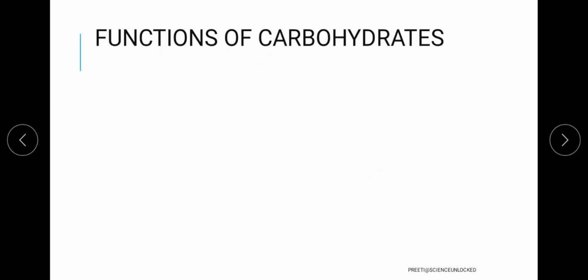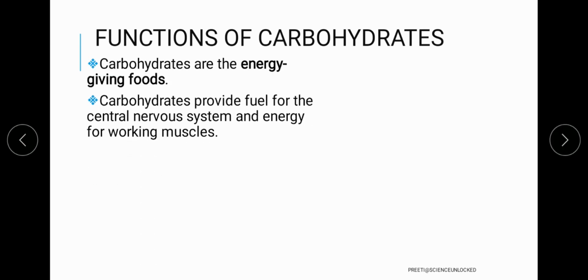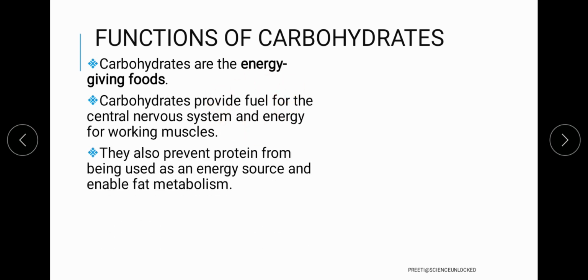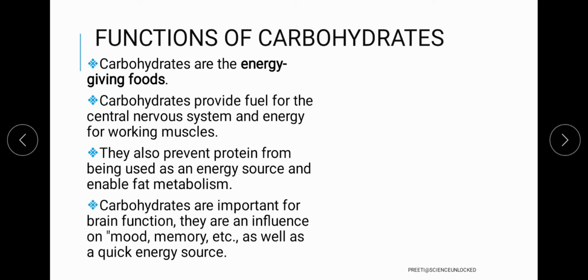Now when we talk about the functions of carbohydrates in detail, we have a list. One is the energy-giving function, another is being the fuel for our central nervous system and providing energy for the muscles so that they can perform their functions. Also, it prevents protein from getting used as a fuel, because whenever there is a demand in the body for energy, the carbohydrates act immediately, or come into play immediately.